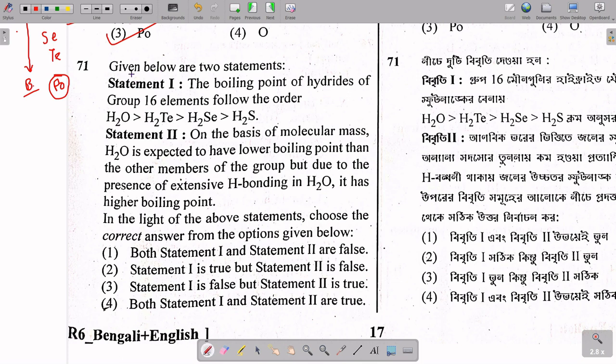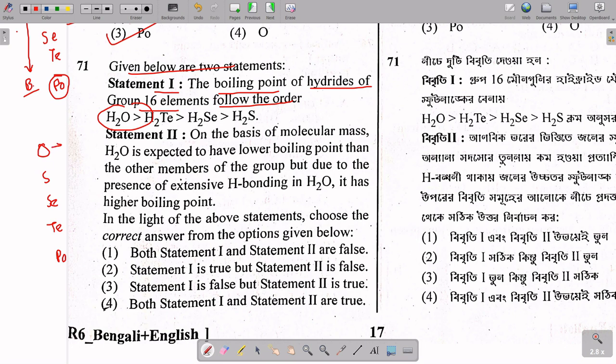Now the given statements. Statement 1: the boiling point of the hydrides of group 16 elements has the sequence with water maximum, and others like tellurium, selenium and sulfur. That is oxygen, sulfur, selenium, tellurium, polonium. The previous question will help you solve this one as well.